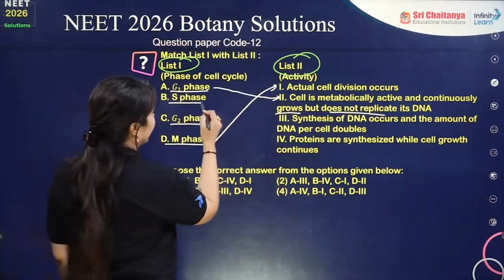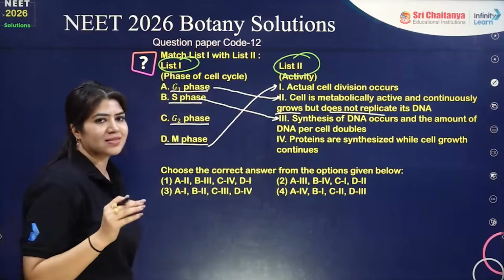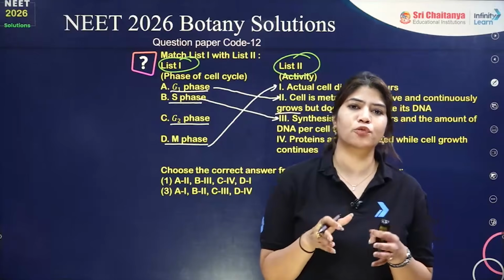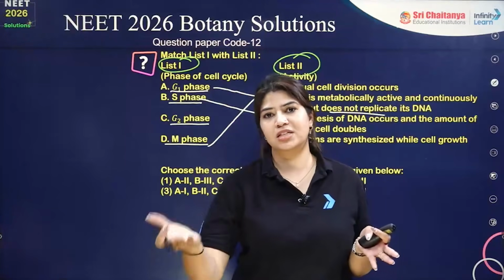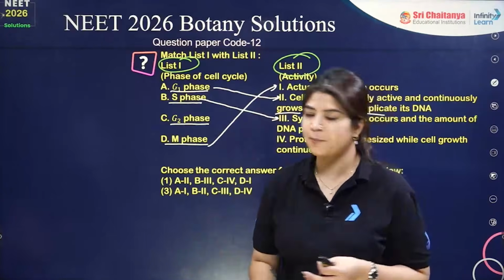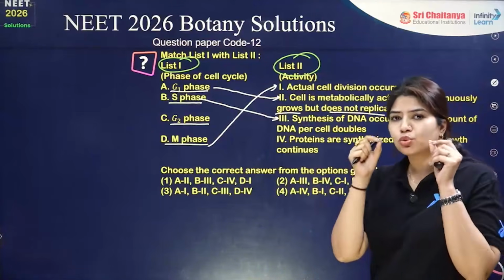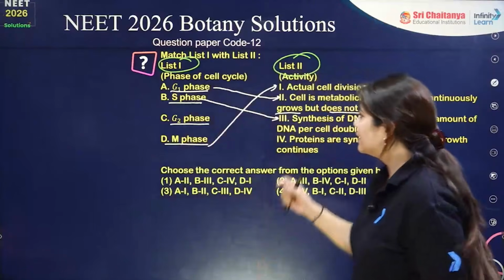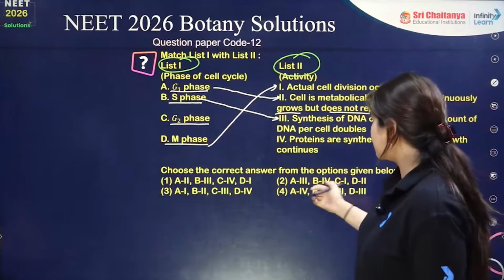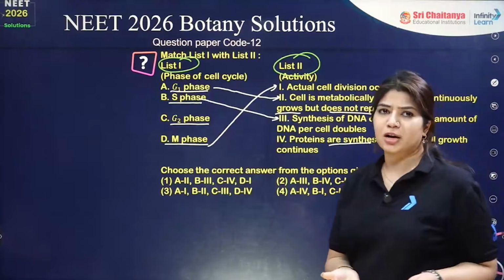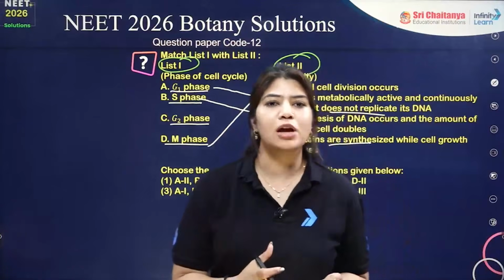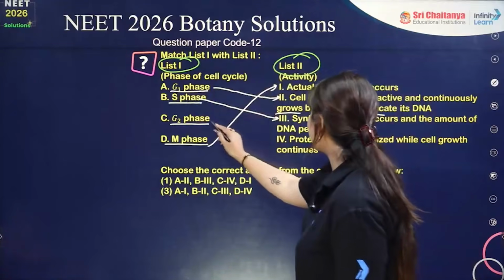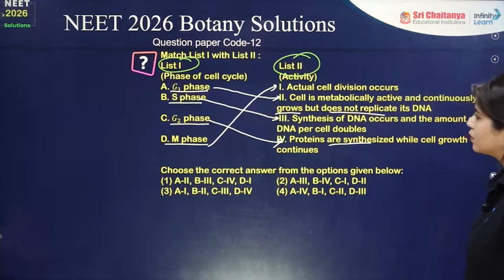Synthesis of DNA happens in the S phase, because in the S phase the amount of DNA is going to double. If we have the amount of DNA as 2C, after the S phase the amount is going to be 4C. So the S phase is the most crucial stage of the entire cell division process, where the DNA gets doubled. The rest of the proteins being left out before going to mitosis will get duplicated. So proteins are synthesized while cell growth will be continuous.